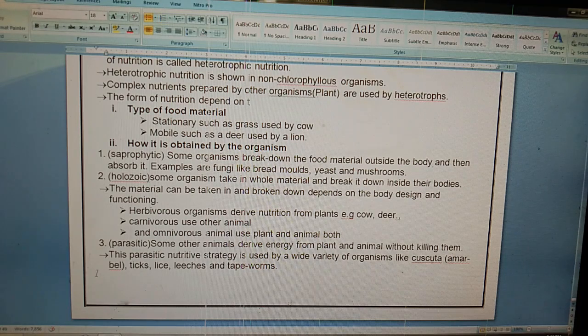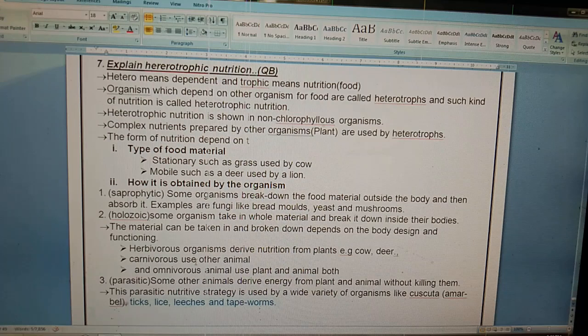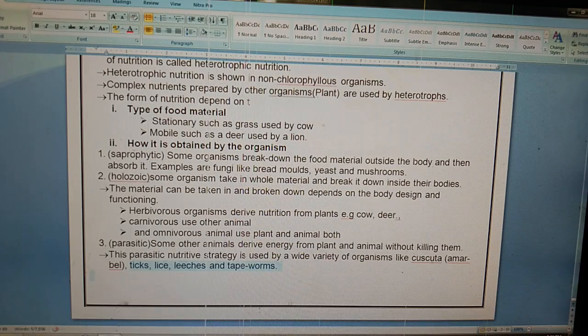Common name is Amarwell. Amarwell, the scientific name of Amarwell is Cuscuta. And other organisms are ticks, leeches and tapeworm. These are all worms. So the heterotrophic mode of nutrition includes those organisms which are dependent on another organism for food, and it depends on the type of food material. There are two types of food material, stationary and mobile, and there are three methods of obtaining the food.